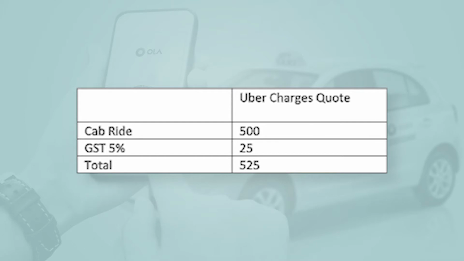So let's take the same example of 500 rupees. Out of the 500 rupees that you paid to your cab service provider for your taxi service, let's assume they paid 100 rupees to the cab driver. So on this 100 rupees, Uber or Ola would have to charge GST from the driver because the driver is not a registered party, which is called RCM or reverse charge mechanism. What happens is that Uber or Ola can charge 5% from the driver and pay that 5% directly to the government instead of paying it to the driver, and they can then again take input of that.